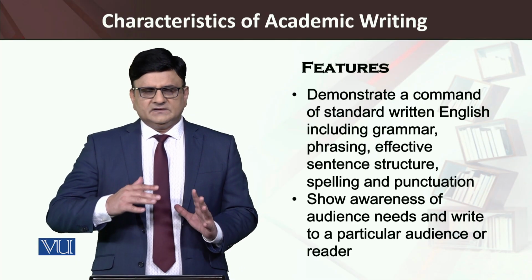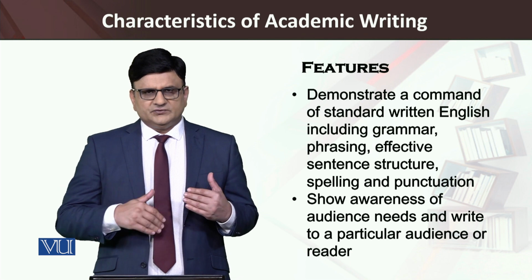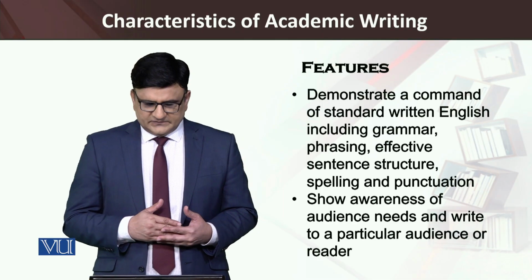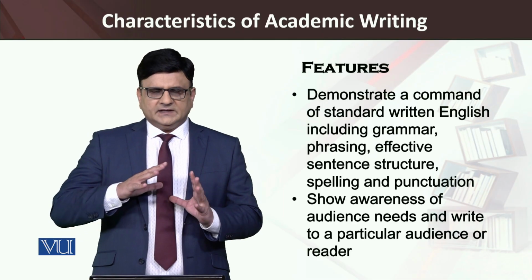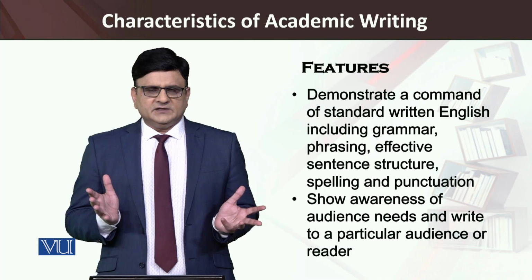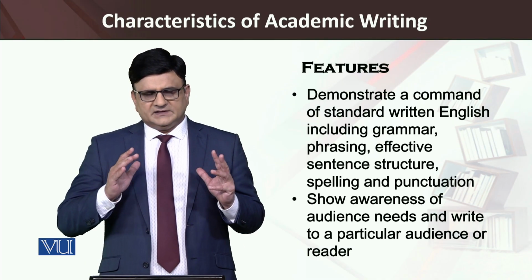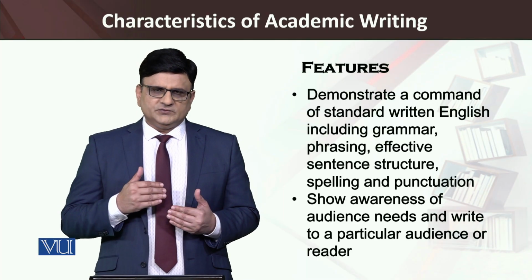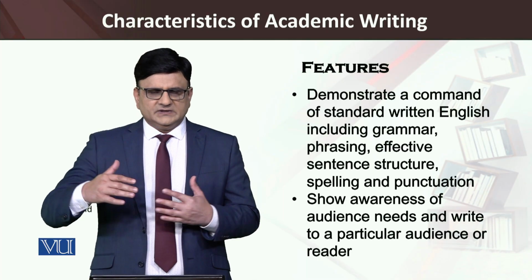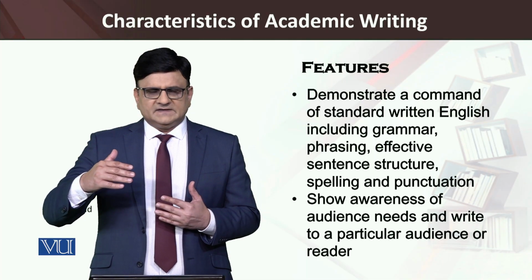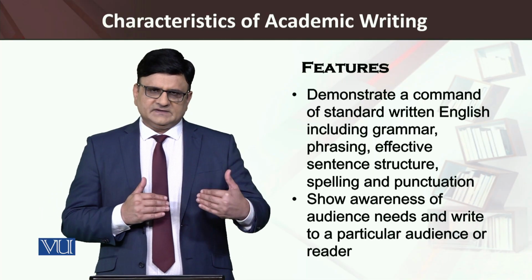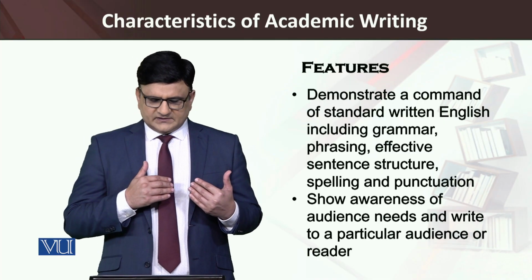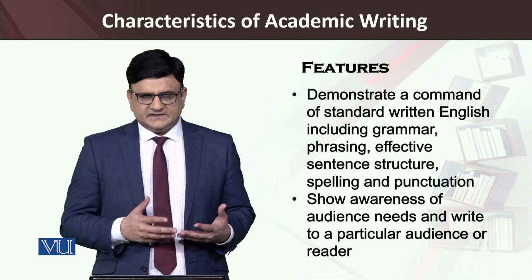So this is how we need to change. We need to introduce such concepts of academic writing at university level. Academic writing is written for an academic community, so it has a different set of audience. For example, if you are preparing to publish an article in a journal, you will have a particular set of readership, and you will be addressing their requirements and needs.